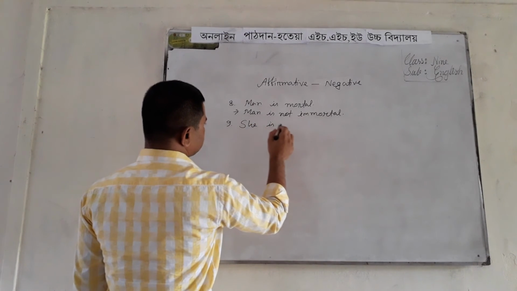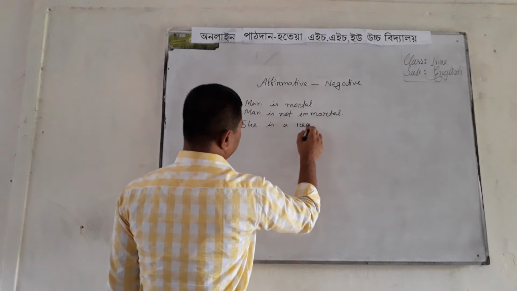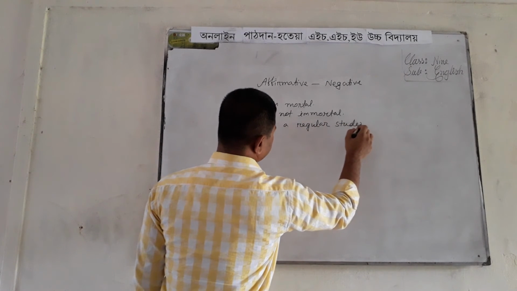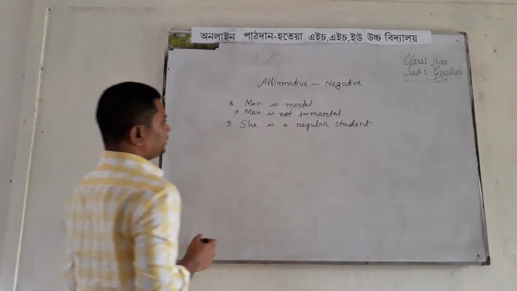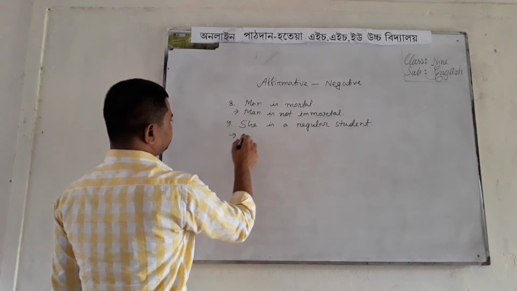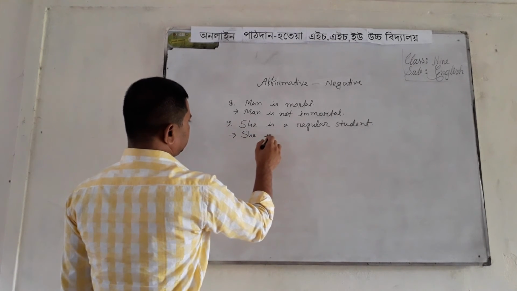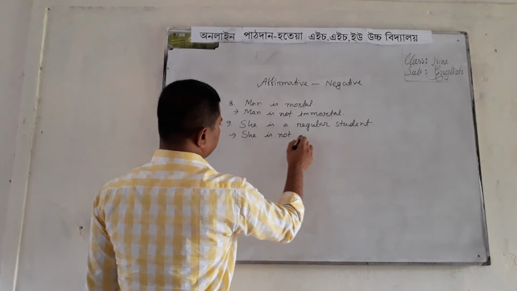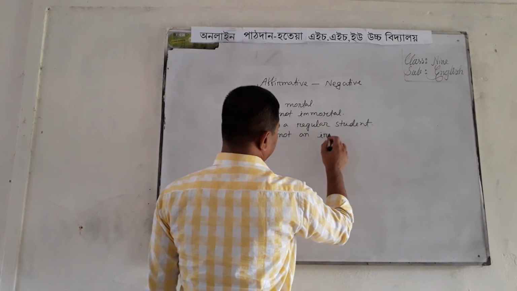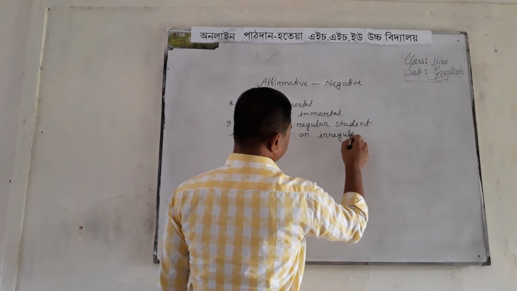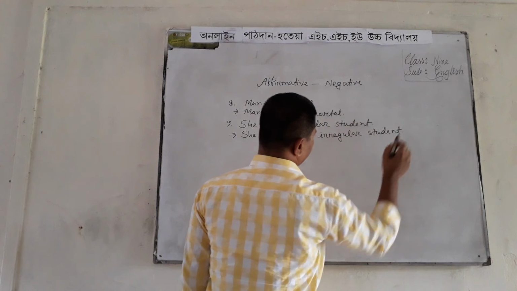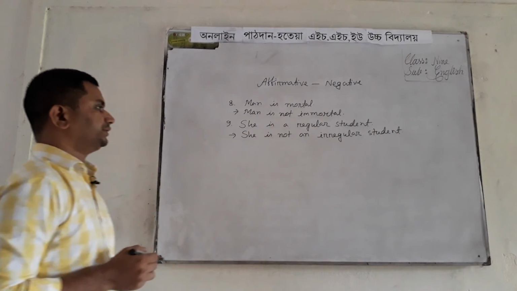She is a regular student. The negative sentence will be: she is not an irregular student.